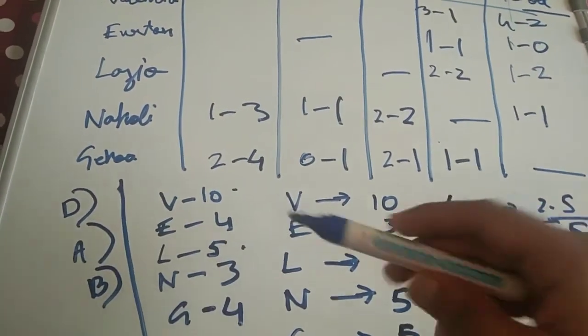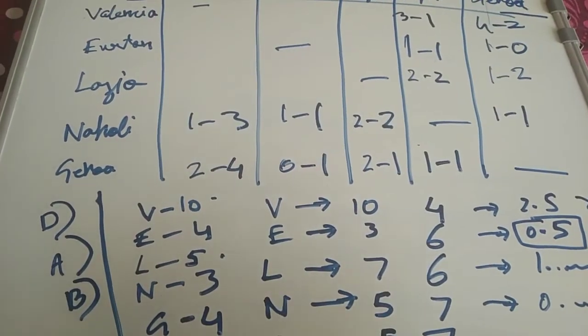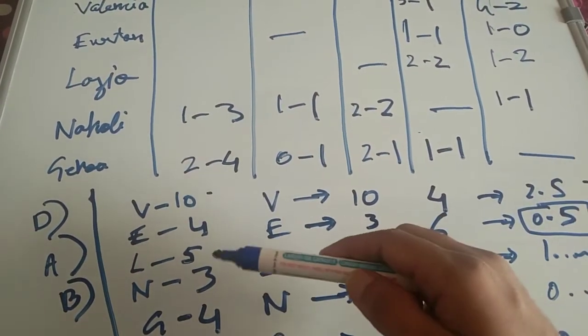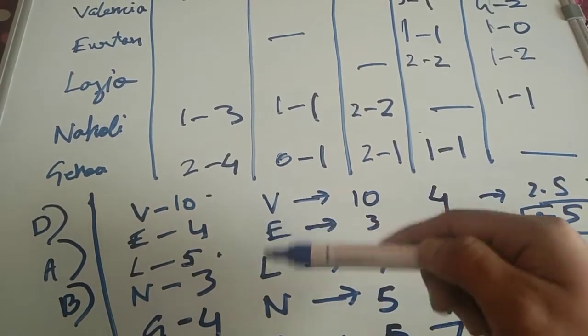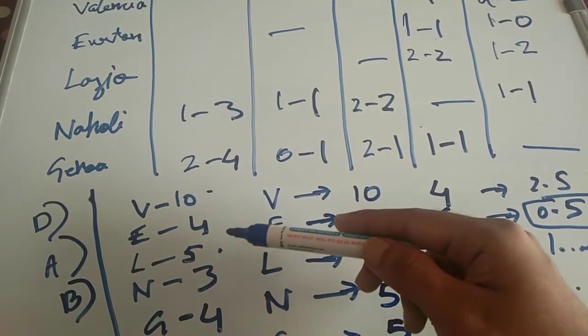In order for the second team to overtake the first team in the minimum number of matches, it has to be two matches. In one match, if Lazio wins, it will get 3 points. In the second match, if Lazio wins again, it will gain another 3 points, so 6 points in two matches. 5 plus 6 is 11.